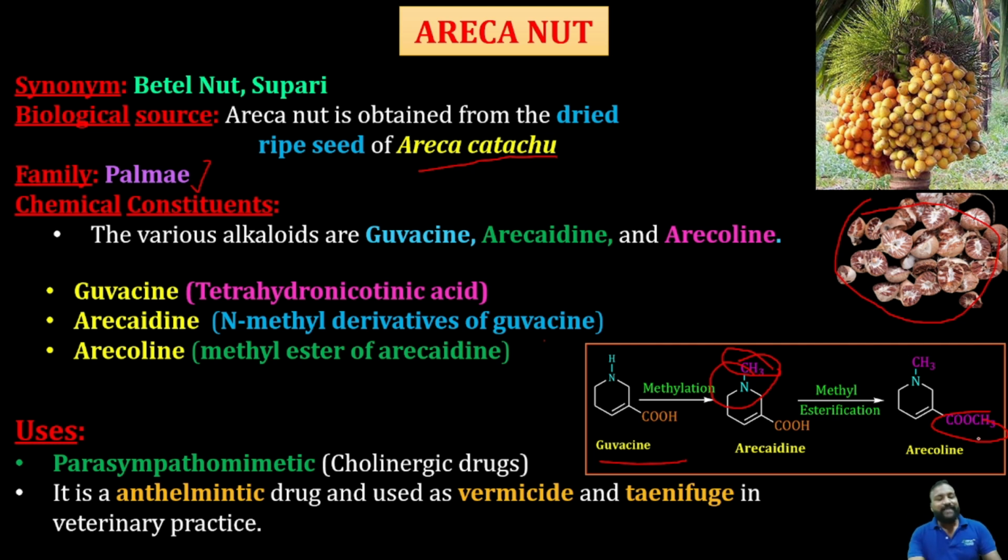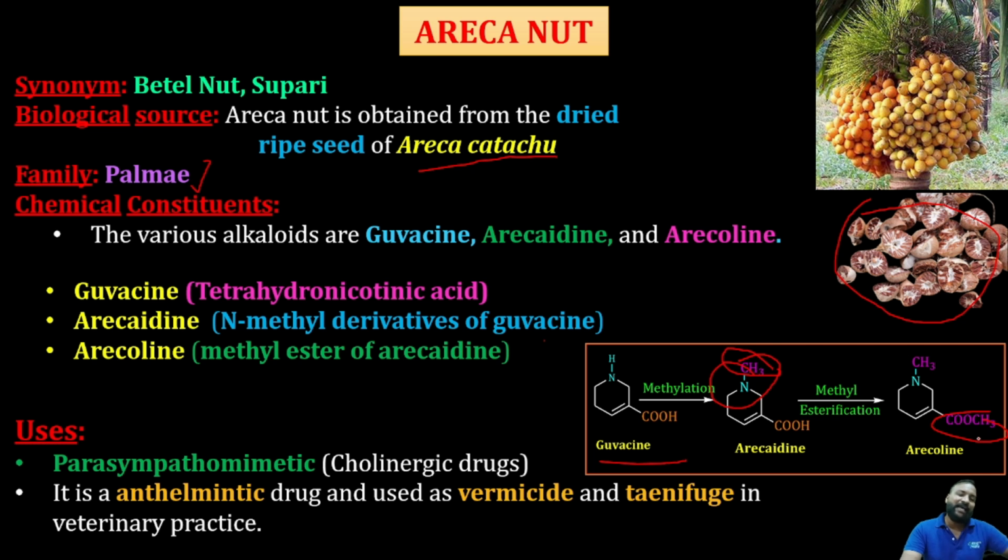Here, we'll quickly revise that. The synonyms of this plant are areca, betel nut and supari. The biological source is Areca catechu, belonging to the family Palmae, consisting of major chemical constituents like guvacine, arecaidine and arecoline. The initial constituent is guvacine; upon methylation we get arecaidine, and upon esterification we get arecoline.